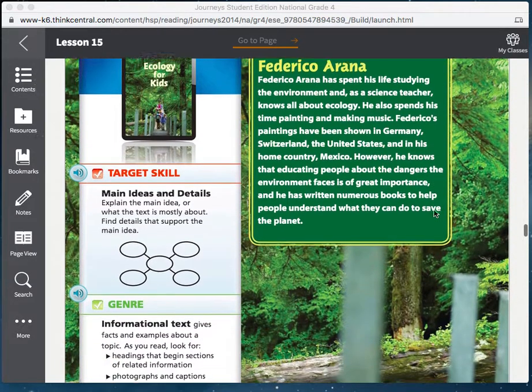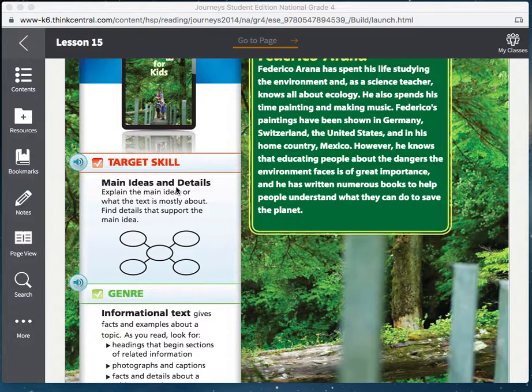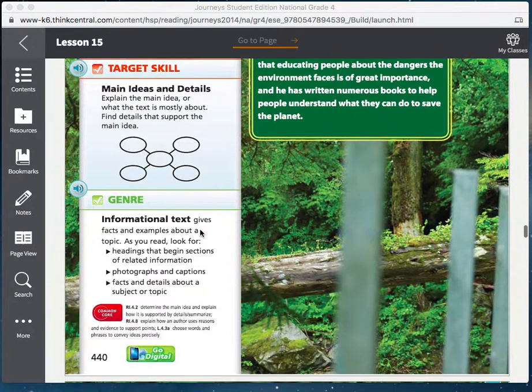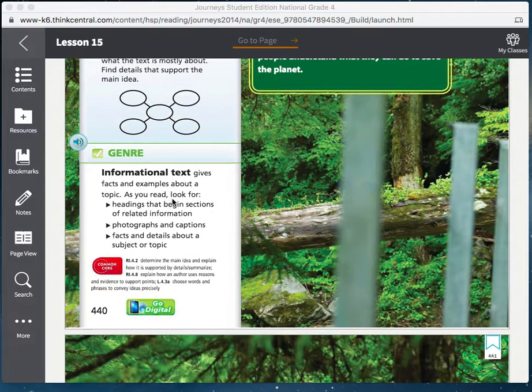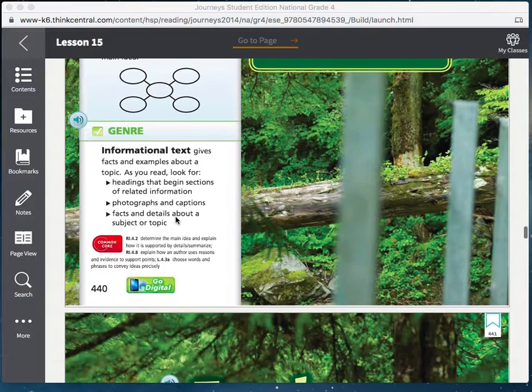In this text, we will be focusing on main ideas and details. This text is an informational text. It gives facts and examples about a topic. As you read, look for headings that begin sections of related information, photographs and captions, and facts and details about a subject or topic.